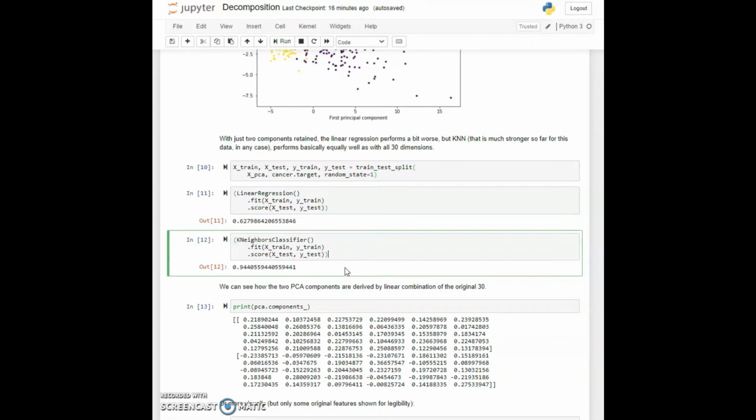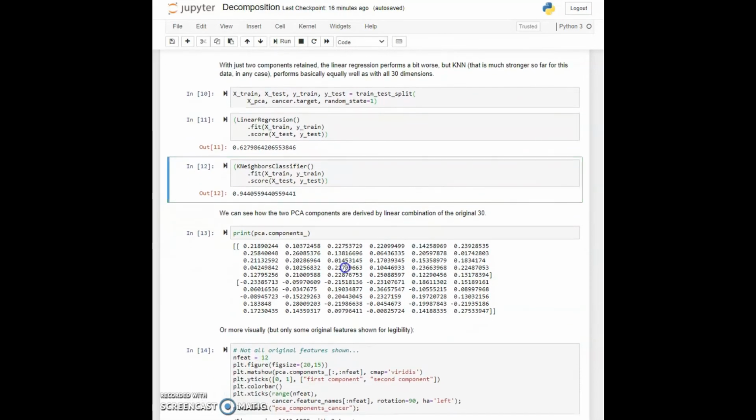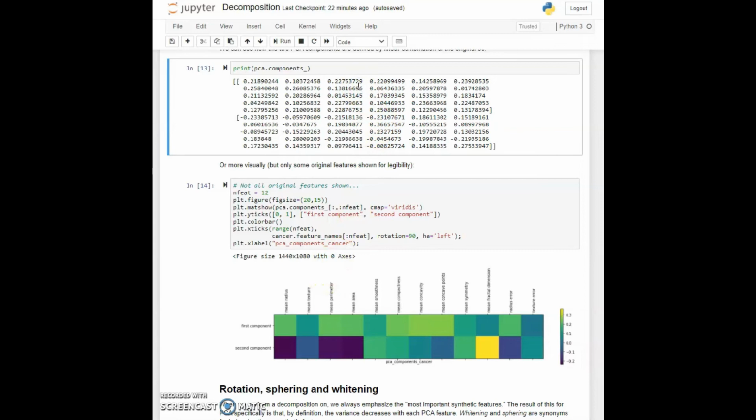We can look at how these two synthetic dimensions, that is the principal components, are derived from these original 30 dimensions. And so in cell 13, if we take a look at the attribute of the PCA object, components underscore, we see that it is an array of 2 arrays, and the first of those is the 30 things that each have various weights, and that's the first principal component, that is taking original feature number 0, weighing that by 0.21, taking the original feature number 1, 0.103, and so on for the others. In some cases, we give negative weights to these things. So we are just doing a weighted combination of the original features in order to get these principal components.